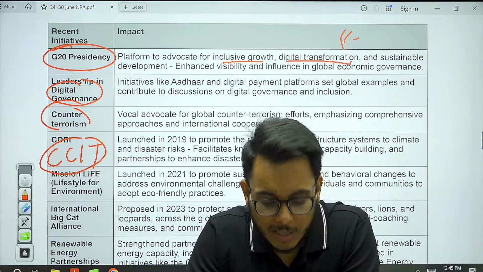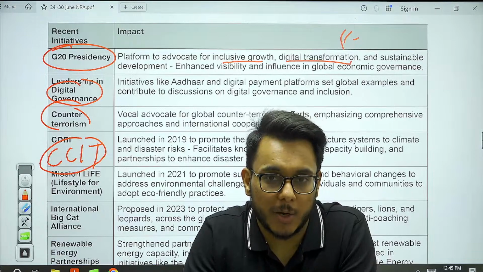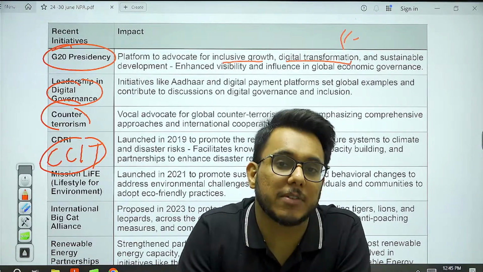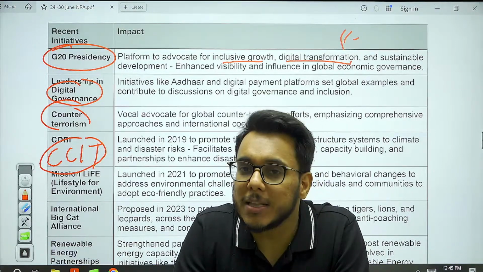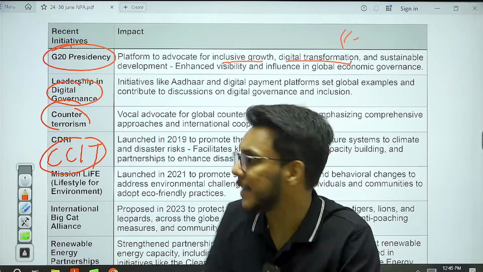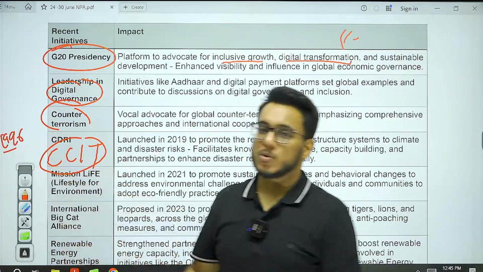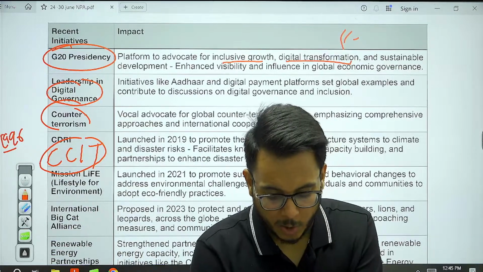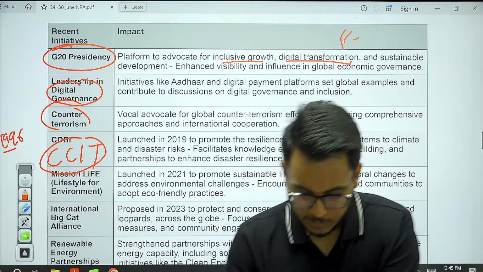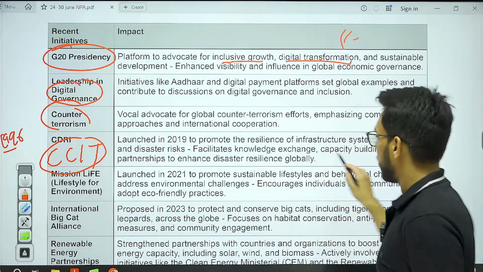There are around 13 sectoral conventions on international terrorism, but one comprehensive convention dealing with all the aspects of terrorism is not there. Since 1996, India is proposing the CCIT, the Comprehensive Convention on International Terrorism.